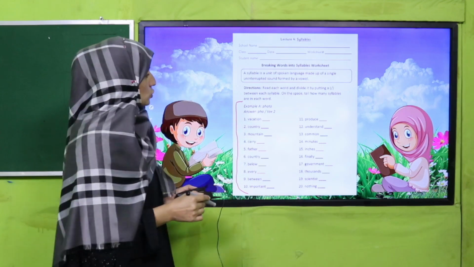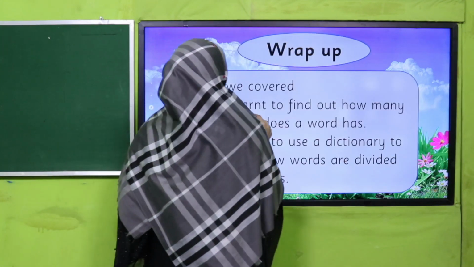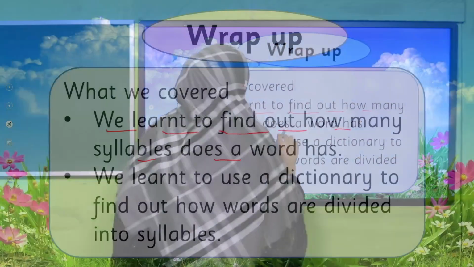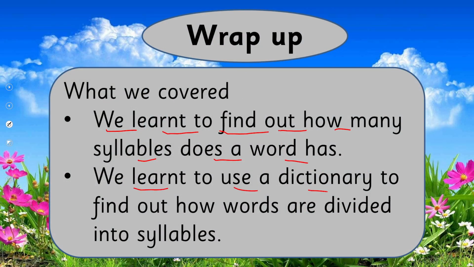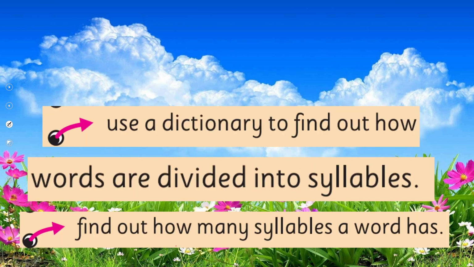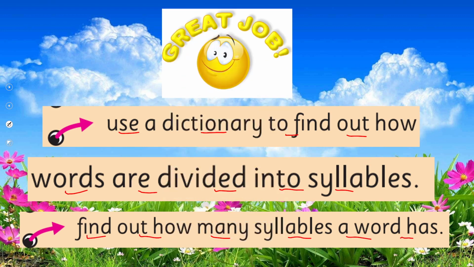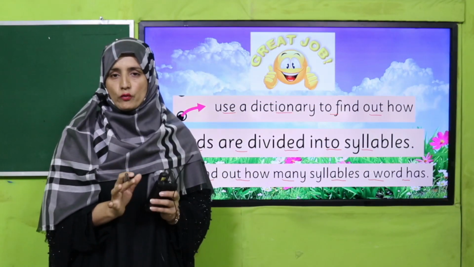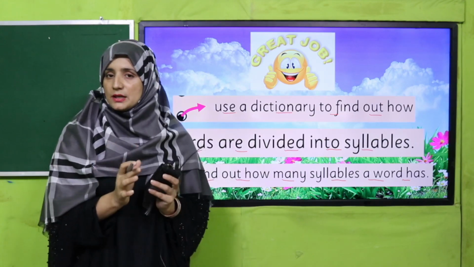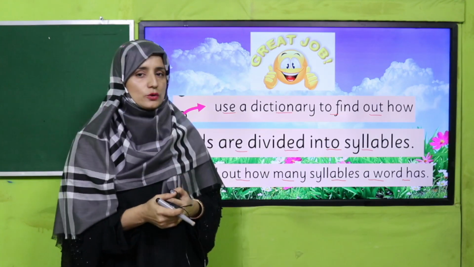So what have we covered today? We learned to find out how many syllables a word has. We learned to use a dictionary to find out how words are divided into syllables. In this way, we have covered our SLOs, my dear students: use a dictionary to find out how words are divided into syllables, and find out how many syllables a word has. Wow, great job. Now you are able to find words and their syllables according to vowel sounds. You are good students.